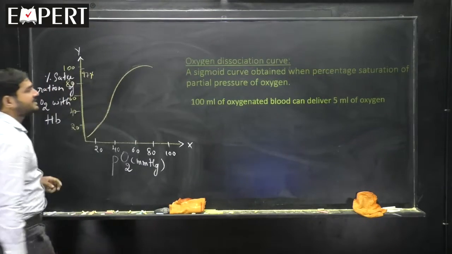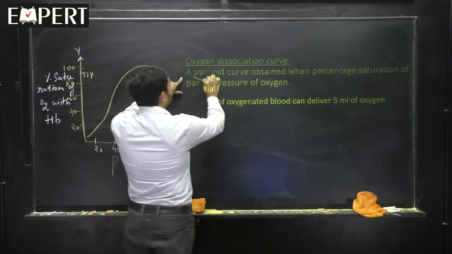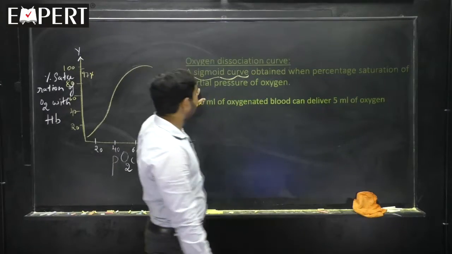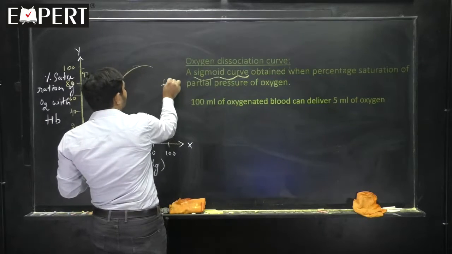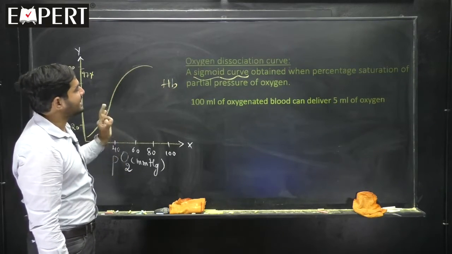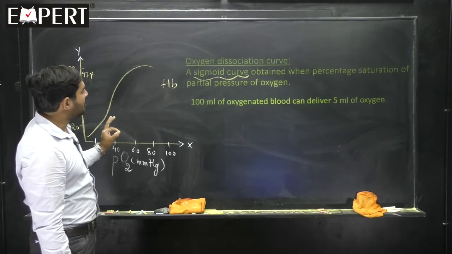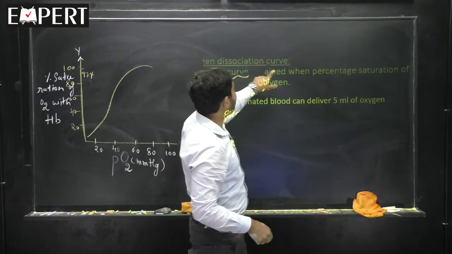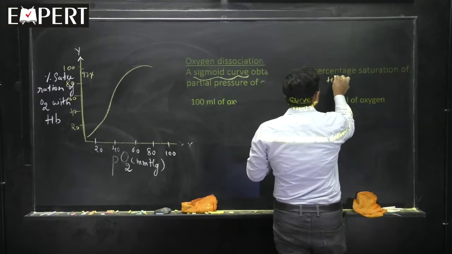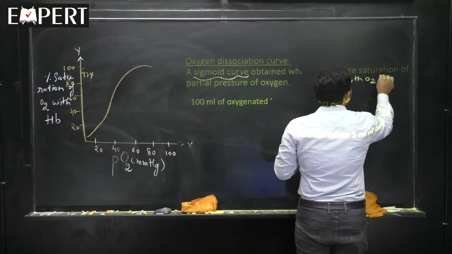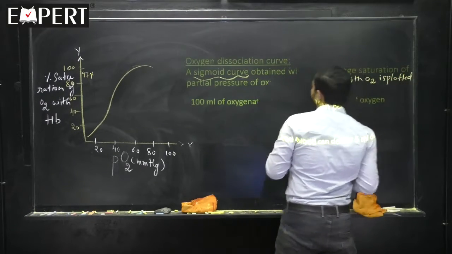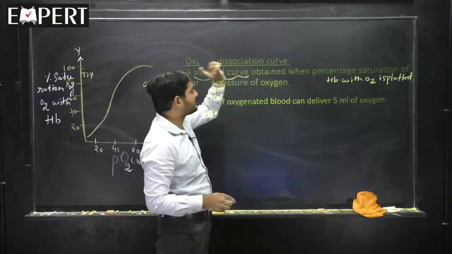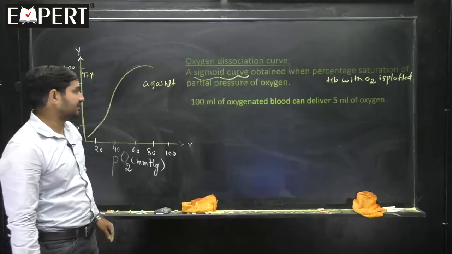So, what is the meaning of the oxygen dissociation curve? It is a sigmoid curve, meaning an S-shaped curve, obtained when the percentage saturation of hemoglobin with oxygen is plotted against partial pressure of oxygen, then it is called the oxygen dissociation curve, ODC.